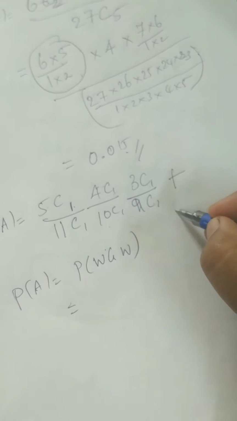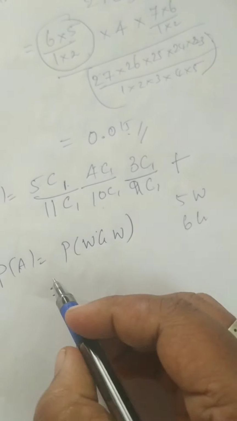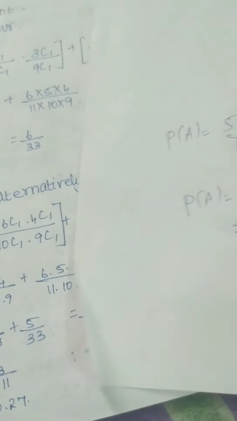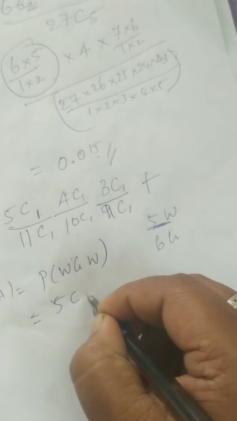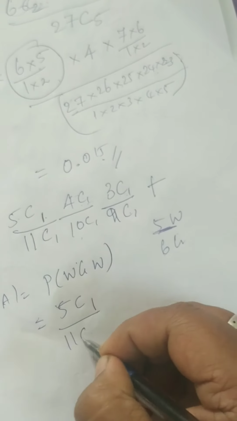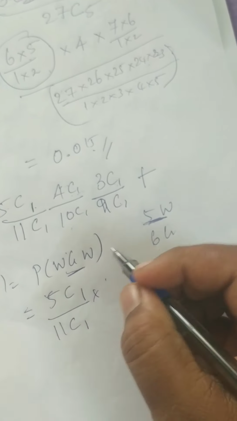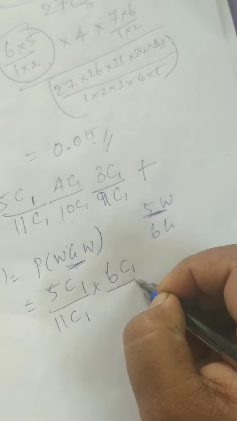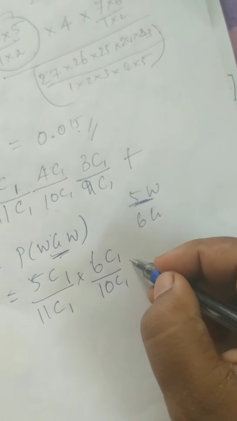Totally you have 5 white and 6 green balls. White balls are 5, so 5C1 by 11C1, into the next one, green ball, totally 6: 6C1 by, the ball will be reduced, so 10C1.